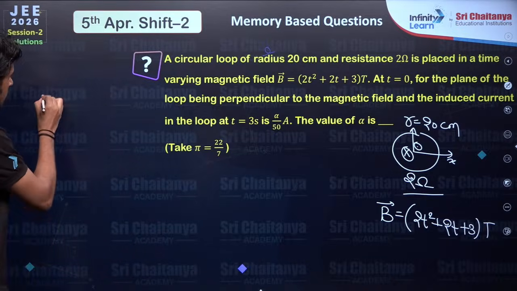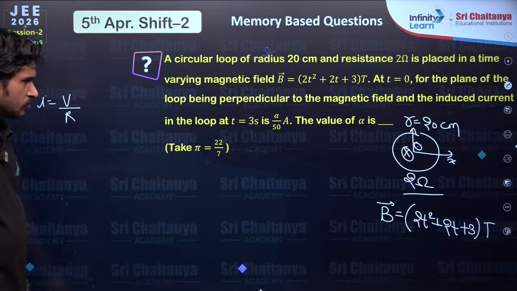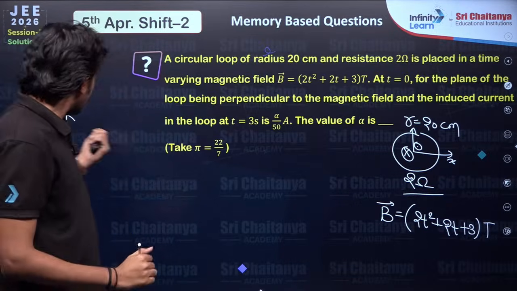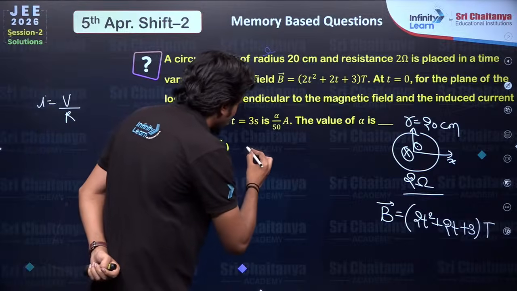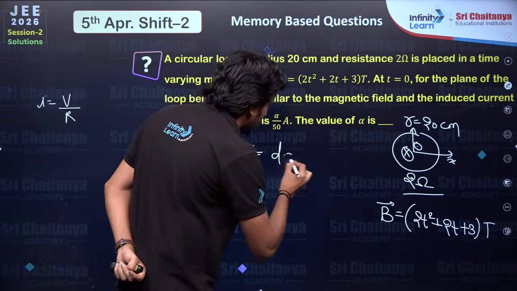So basically current is voltage by R, resistance. Very simple thing. Now we need voltage. So according to Faraday's law, voltage is what? d phi by dt.